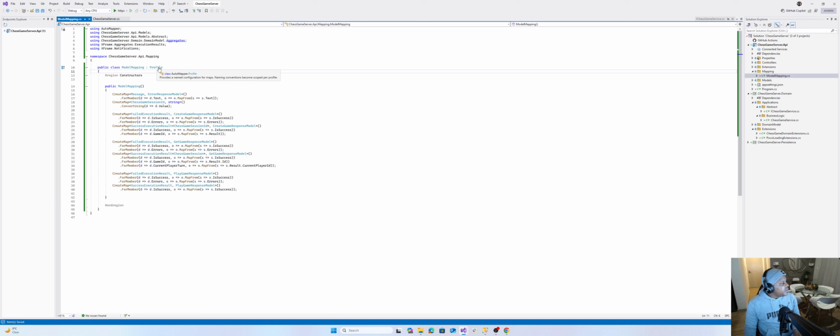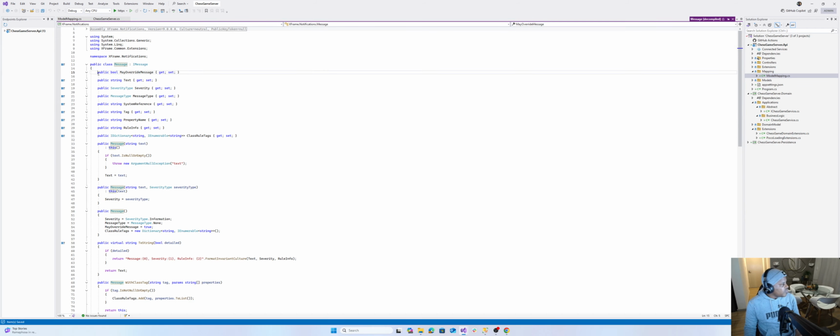So profile implements an AutoMapper class that's provided by AutoMapper. And then look here, we're saying create a map. It's that thing of reducing a complex object to a simple object. Message is a complex property that has all of these properties.